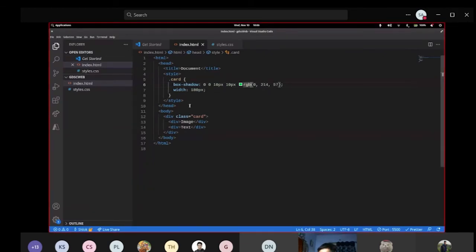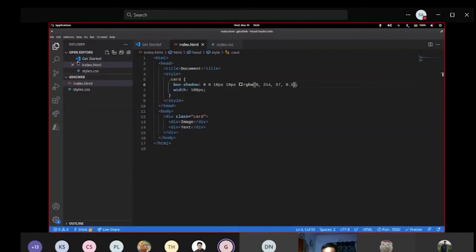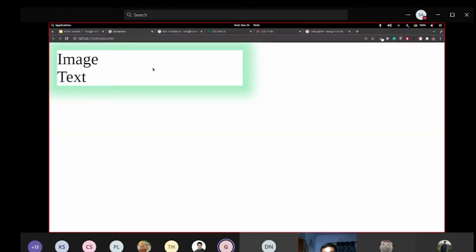And now again, I'm going to make it more customizable. I want it to be a little bit transparent color. I'm using another thing, RGBA. What is A? A is used to add transparency to colors. So here I'm going to use another element. This is A, that is 0 to 1, any value. If I add 1, it is going to be the solid color that I added. Or if I use 0.5, suppose, it is going to be a little bit dimmer color. If I'm using 0.1, it is kind of disappearing. Let me zoom in a bit. Yeah, so this is the power of using RGBA.